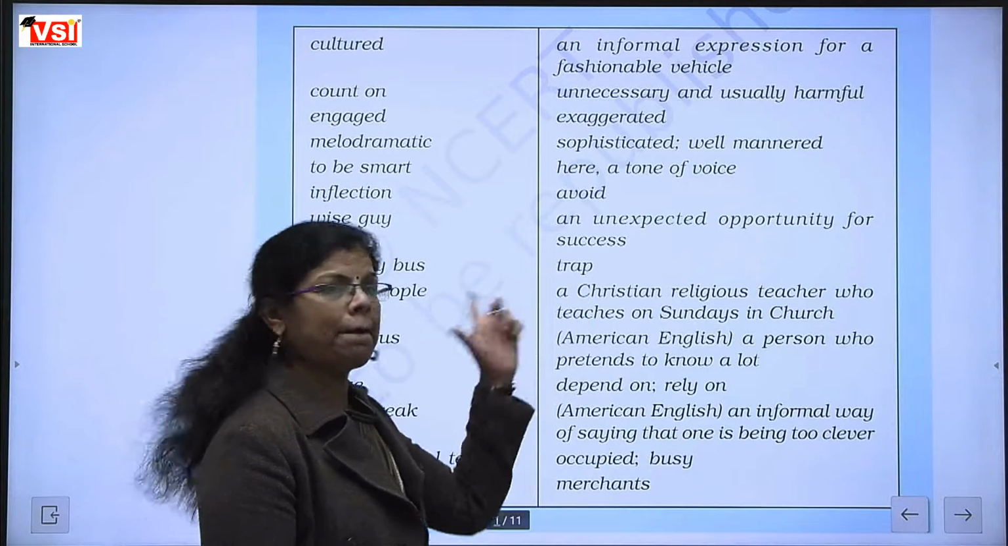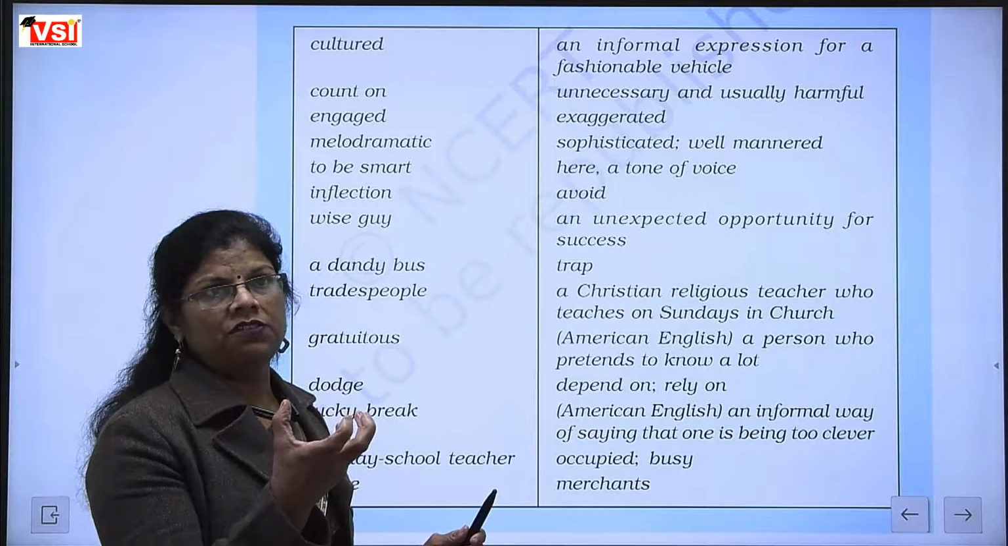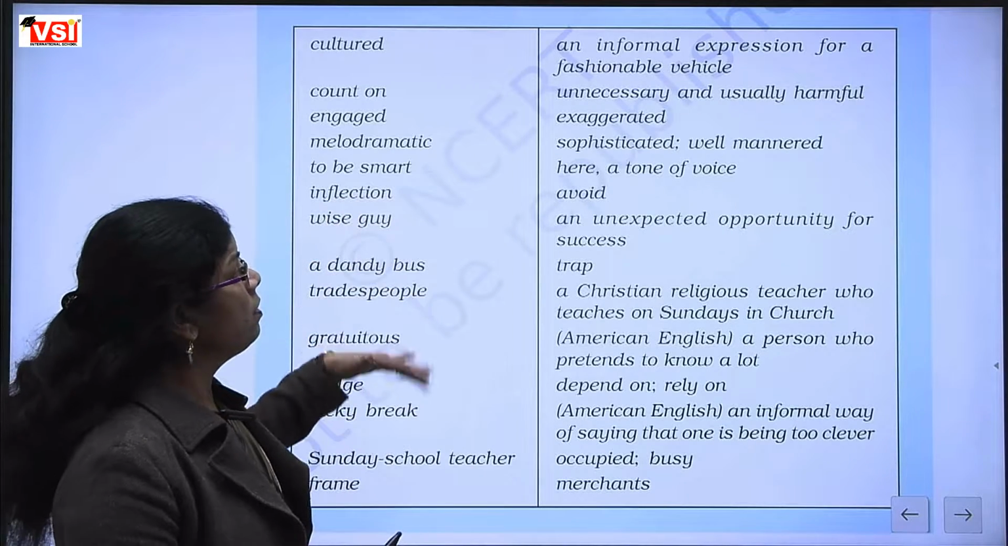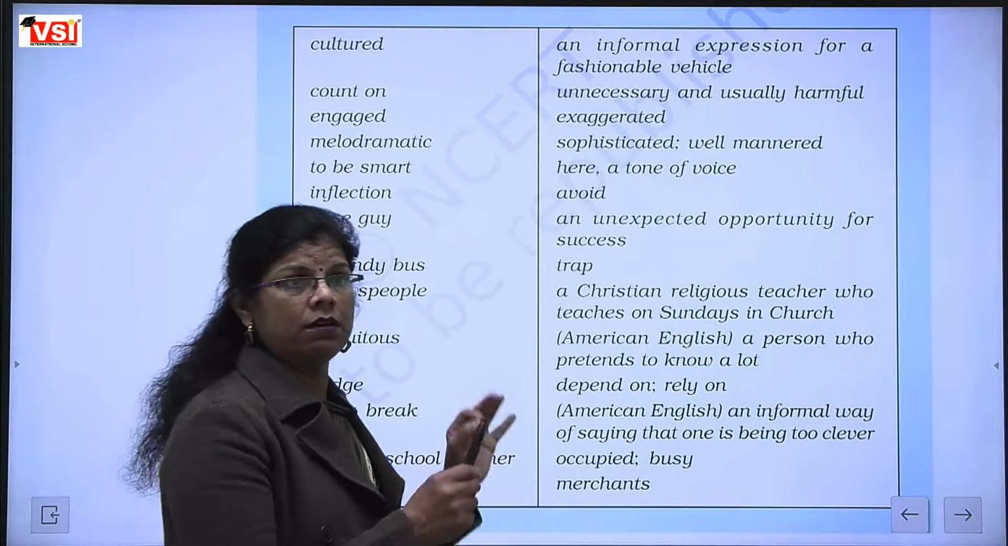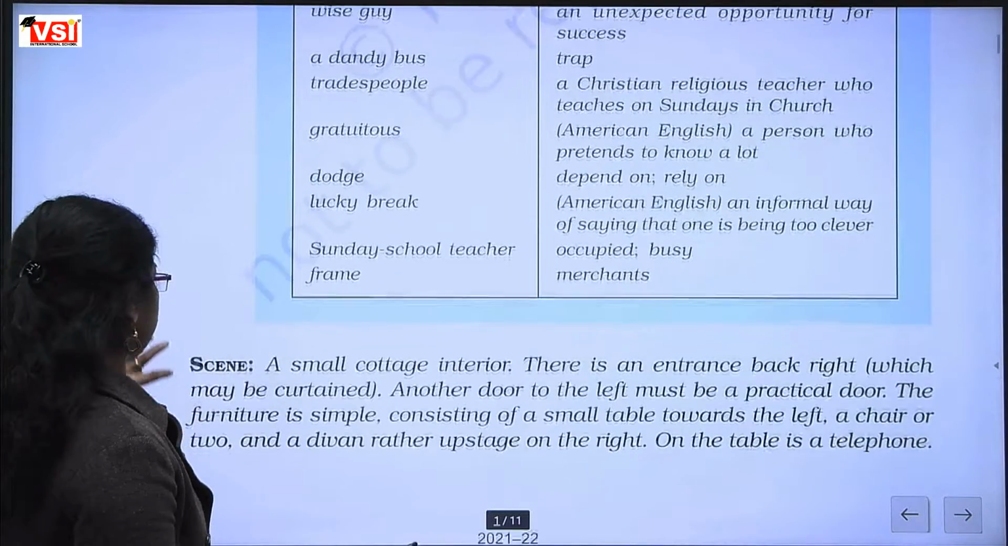Trap means when someone sets a snare to trap somebody. That is called a trap. So the meanings of the words are, I think, clear to you all. We are moving to the chapter now.